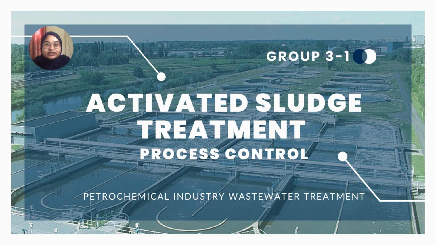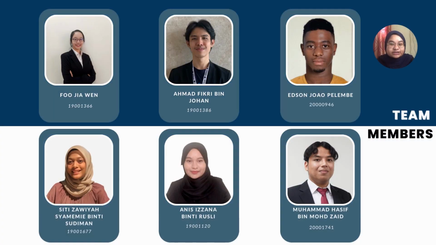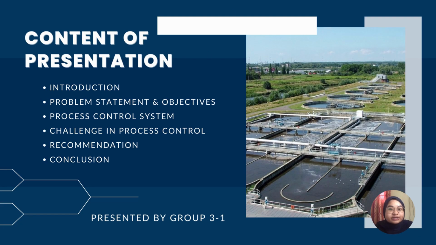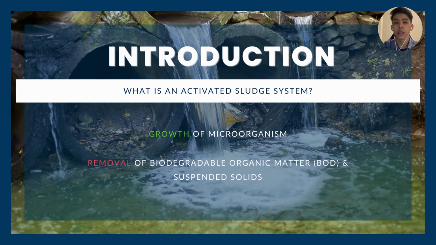Our project will focus on petrochemical industry wastewater treatment, with the title of Activated Sludge Treatment Process Control. This is our team, which consists of 6 students taking CEB3032 Chemical Engineering Lab 3. The presentation will include the introduction, problem statement and objective, process control system, challenges in process control, recommendation, and finally the conclusion of the project. Starting off with the introduction, what is an activated sludge system?